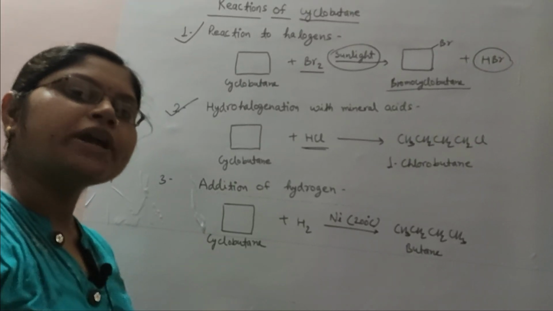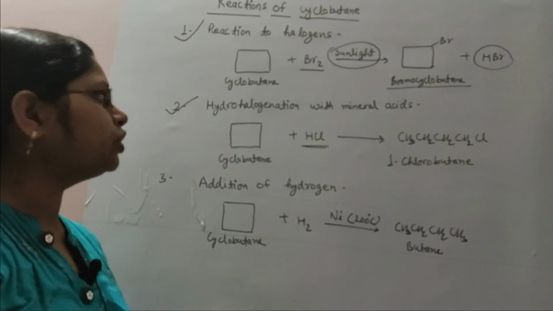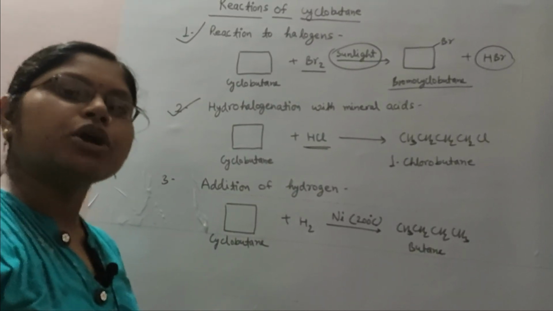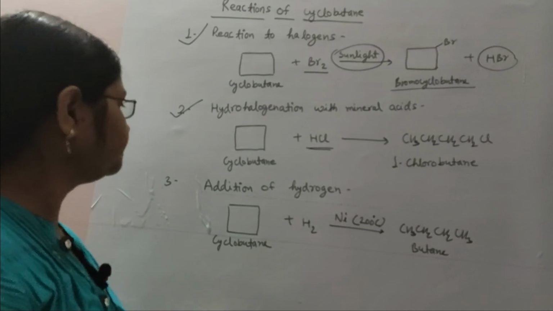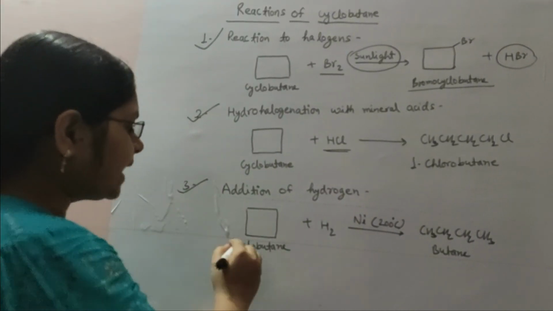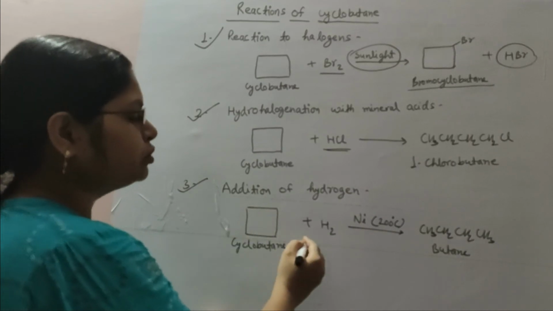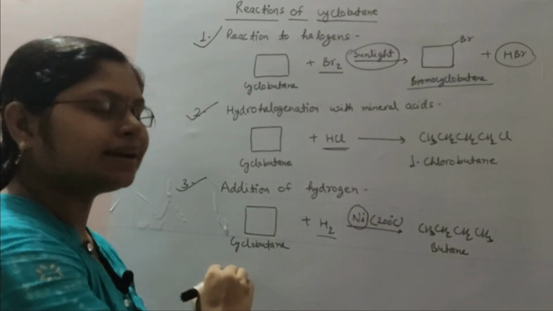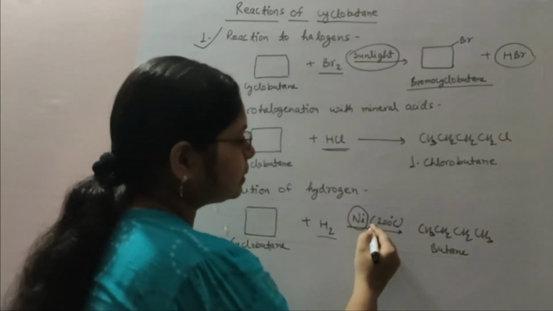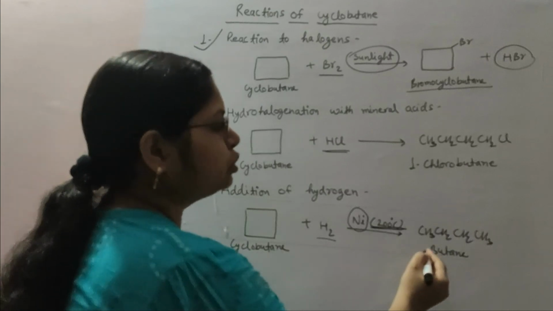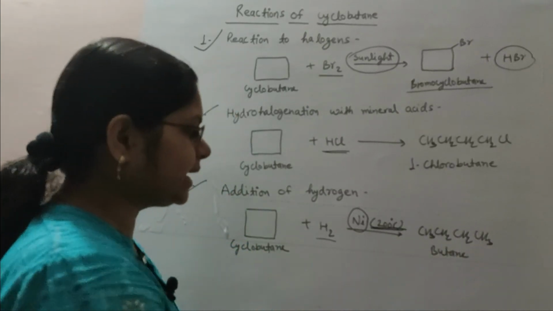In cyclopropane also, the hydrohalogenation with mineral acid runs according to Markovnikov rule. The next reaction is addition of hydrogen, and addition of hydrogen on cyclobutane will also take place in the presence of a catalyst like nickel, but here the temperature is 200 degrees centigrade to form butane, and butane is an alkane.